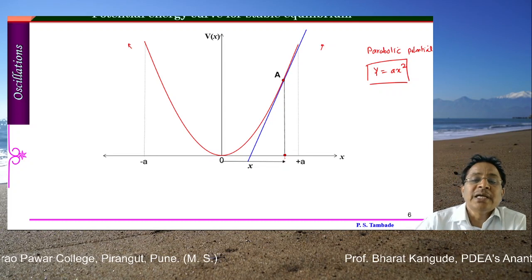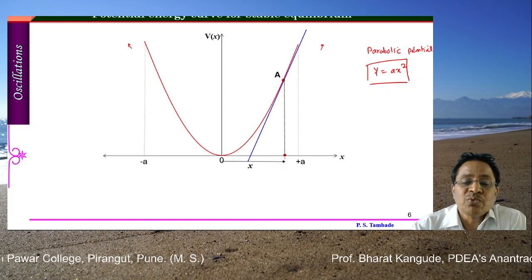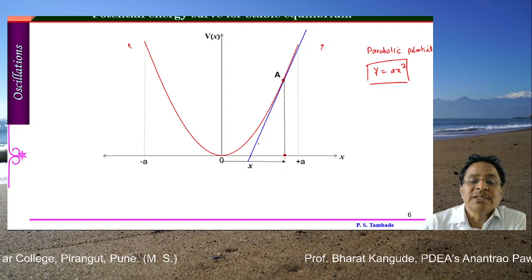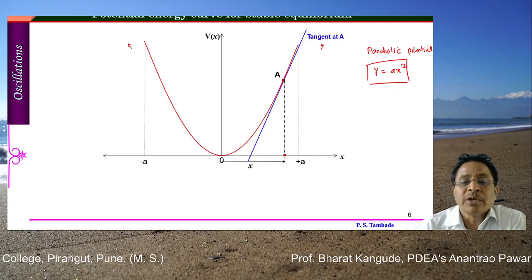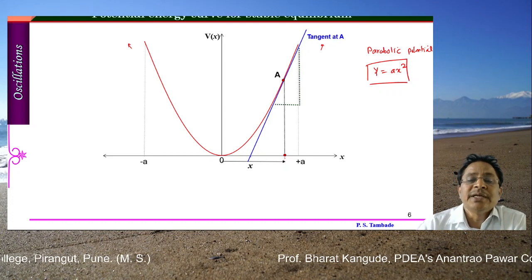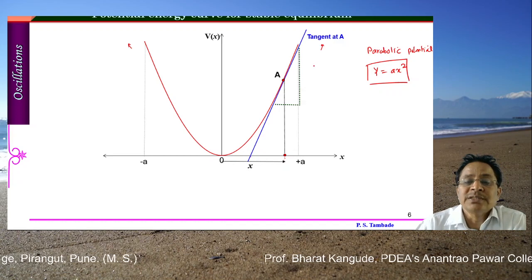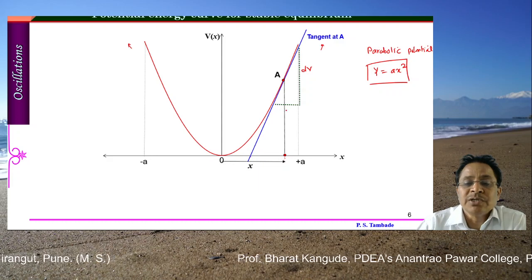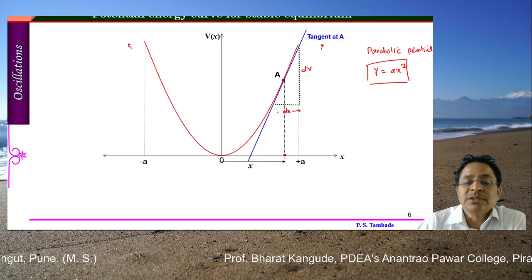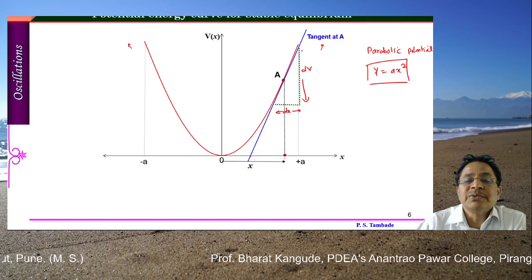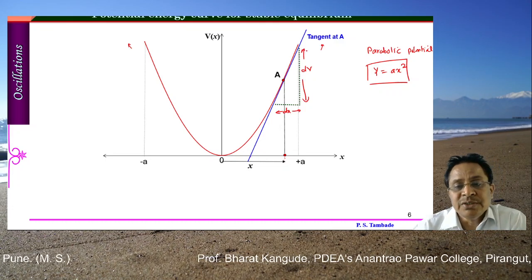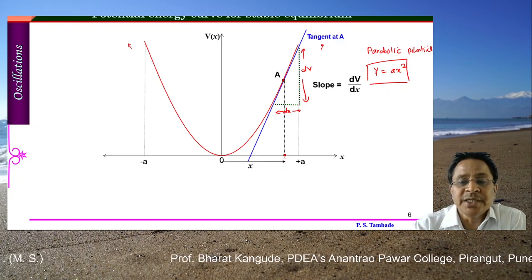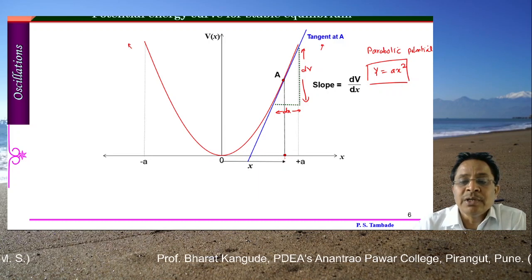And now let's draw a tangent to this curve passing through this point, and it is crossing the x-axis somewhere here. Now try to get its slope. For getting the slope of this tangent, we have to take some vertical distance. This vertical distance is dV, and this horizontal distance is dx. Now dV upon dx gives you the slope of the tangent drawn to this curve at this point A. So the slope is given by dV upon dx.